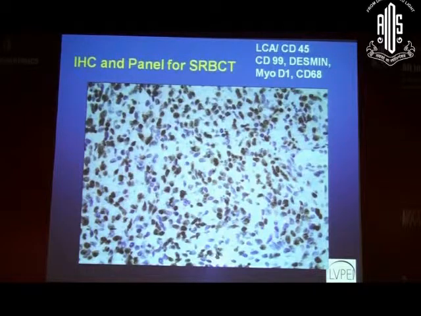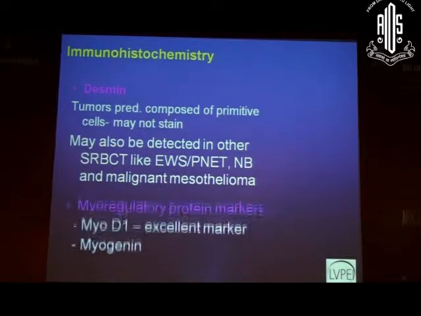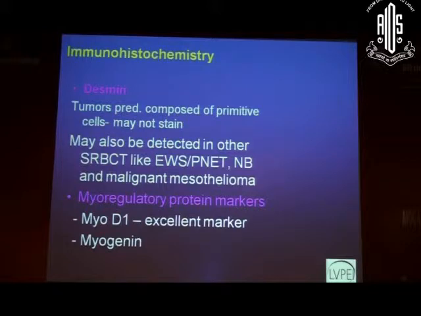So about immunohistochemistry when we talk about rhabdomyosarcoma, Desmin is a good stain but not very sensitive and specific. When it's an undifferentiated rhabdomyosarcoma, it is possible that the cells are very primitive and they will not take the stain, and it is still possible that Desmin can stain the other small round blue cell tumors to a small extent. So in that case, what is a better stain is MyoD1 or myogenin. These are myoregulatory protein markers, and MyoD1 is an excellent marker for rhabdomyosarcoma.